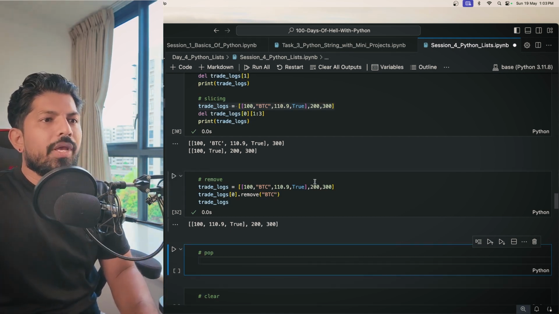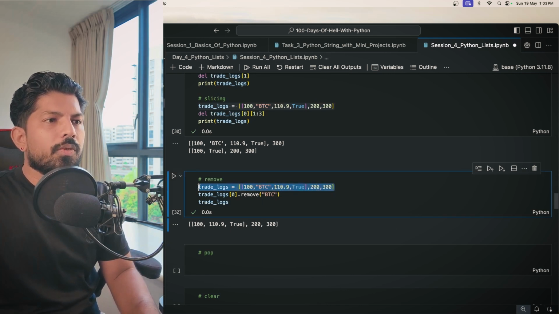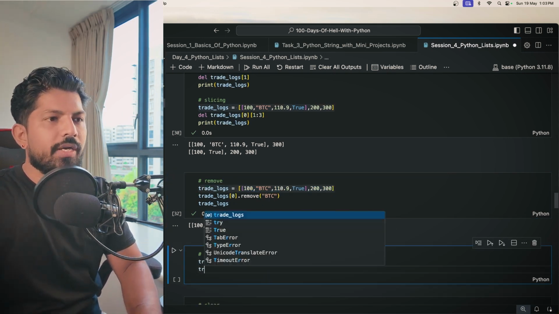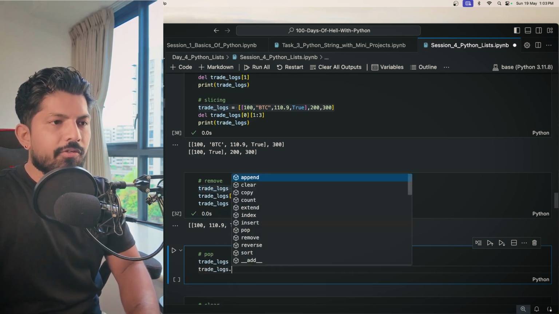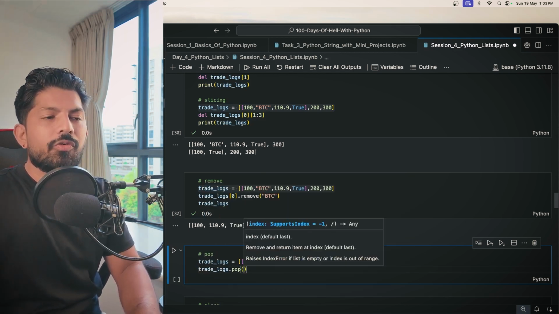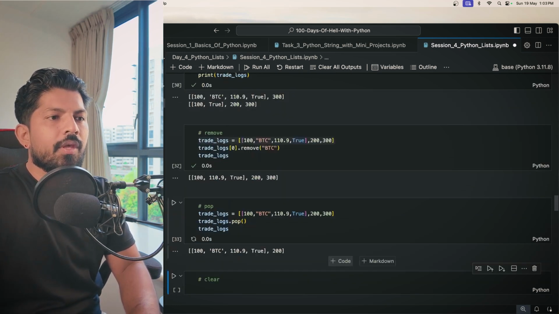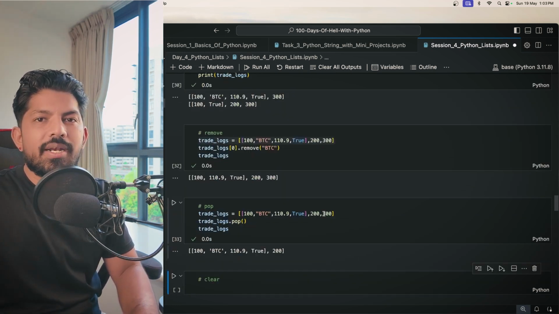So now we have pop. For pop, by default, it removes the last item in a list. So if you just write trade, and you don't give any index here, it will remove the last item of a list. When you print it again, you can see that 300 has been removed.